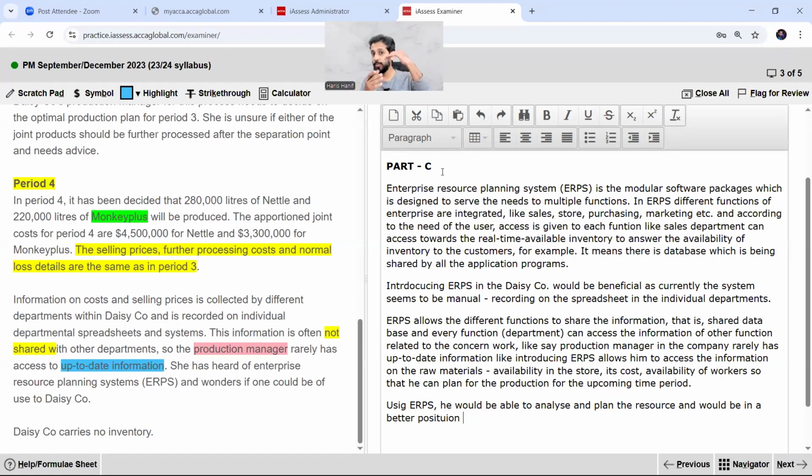That is, he would be able to take the decision whether the product should be sold at split off or to process further, because the topic is further processing, right?